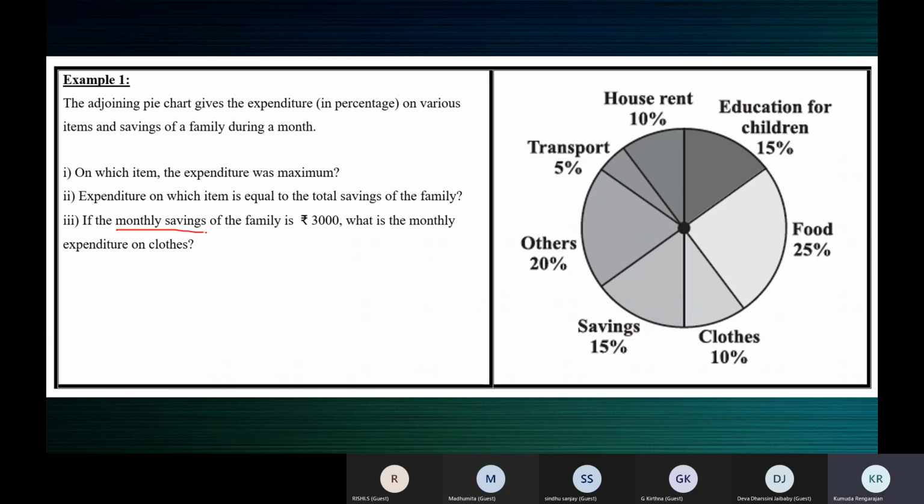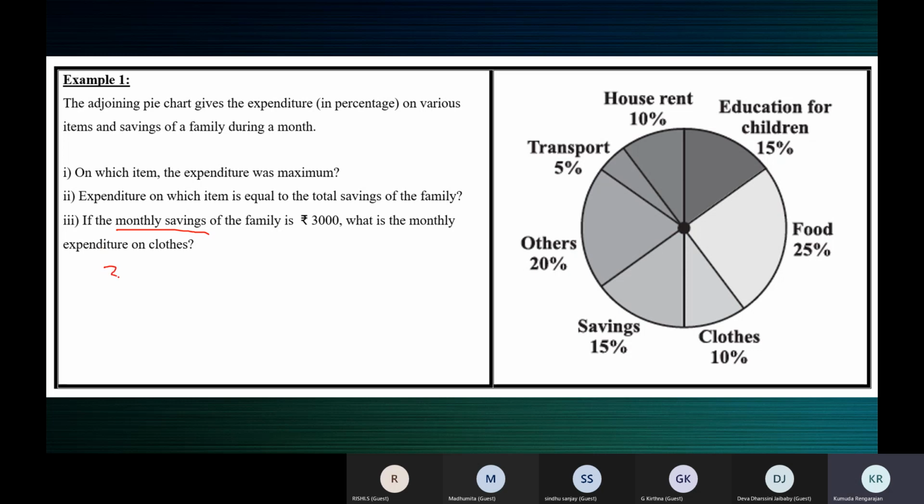See, children, monthly savings is expressed in two different ways. Savings is expressed as a percentage, and savings is expressed in money, in rupees. In terms of percentage, it is 15%. And in terms of rupees, it is 3,000. As a percentage, it is 15%.